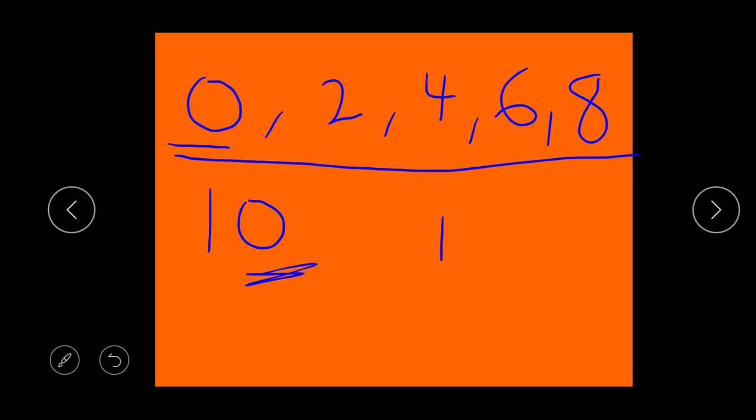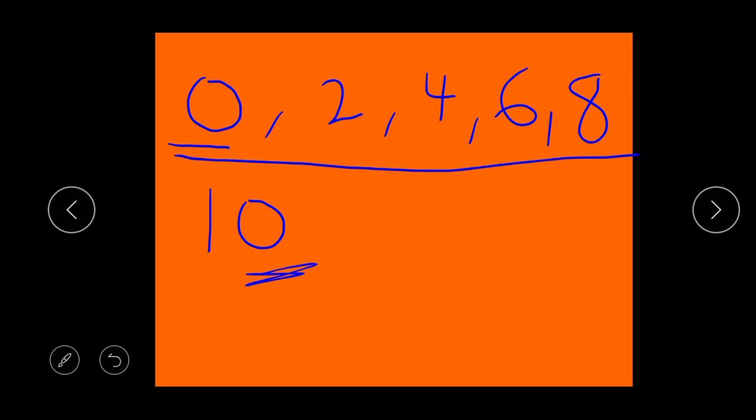Now let's still look at 10. Like I said, look at 10 and look at the number at the back, or the number at the unit place. Tens, units. So the number at the unit place, what number is it? 0. And 0 is an even number. So that makes 10 an even number. So let's look for another example.